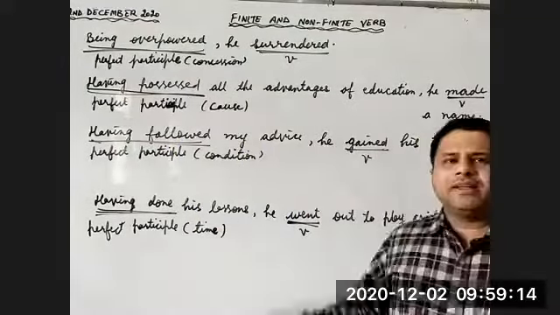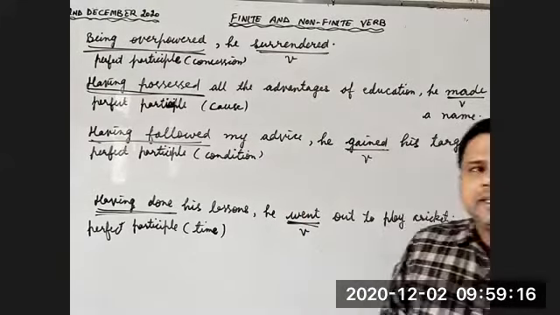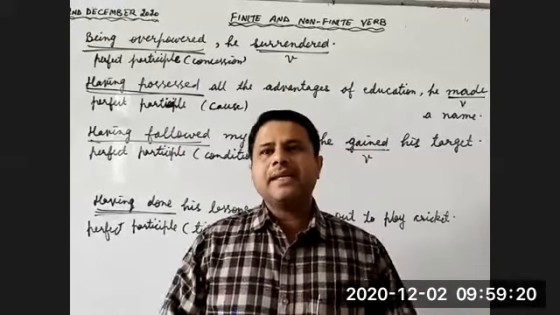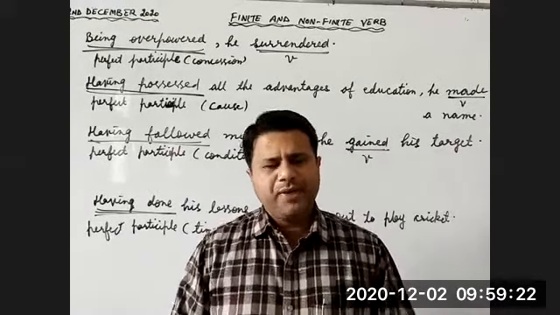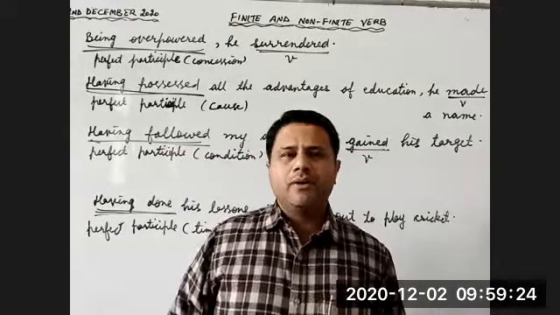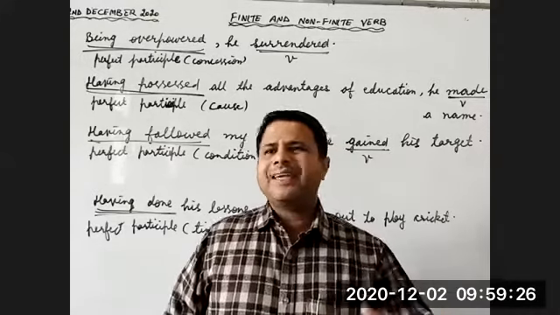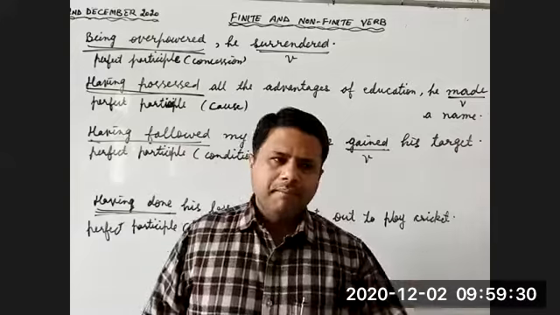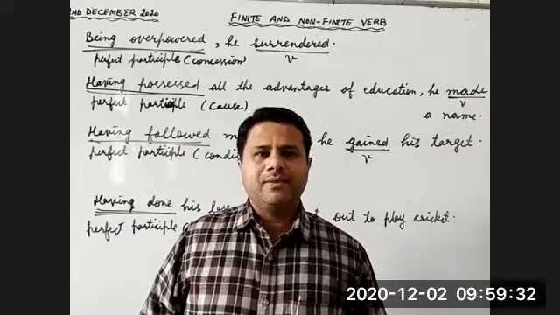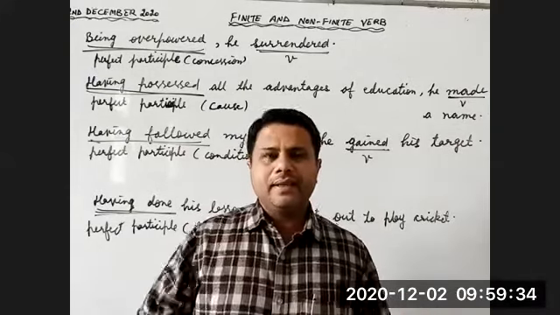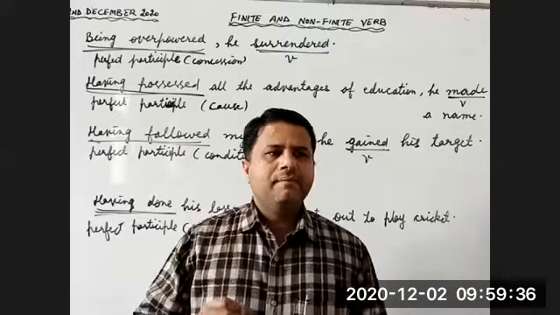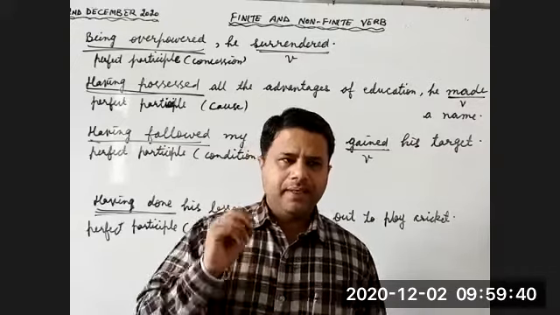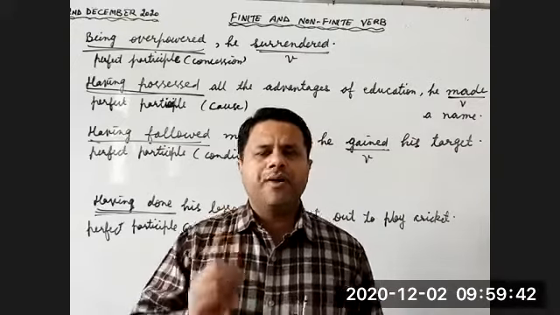So children, in all these sentences, you must have seen that the first action is taking place, then the second action. But in the first action, we don't know the time. Of course, we can guess that the action took place before the second action, but the tense element is not there. That's why these verbs are included in the category of perfect participle, in the category of non-finite verb.